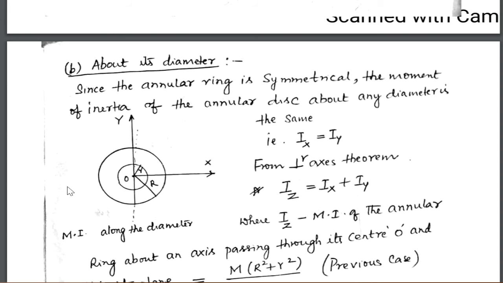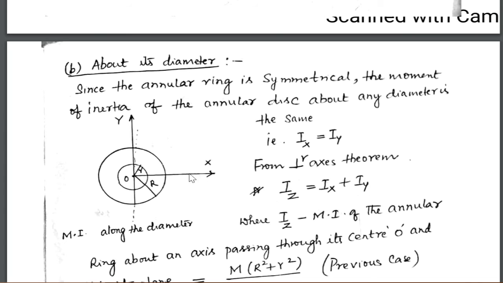So that means if you find moment of inertia about the y-axis or about the x-axis, which passes through the center and in the plane of the annular ring, then they are equal. That is, Ix is equal to Iy. From the perpendicular axis theorem, we can write Iz is equal to Ix plus Iy.